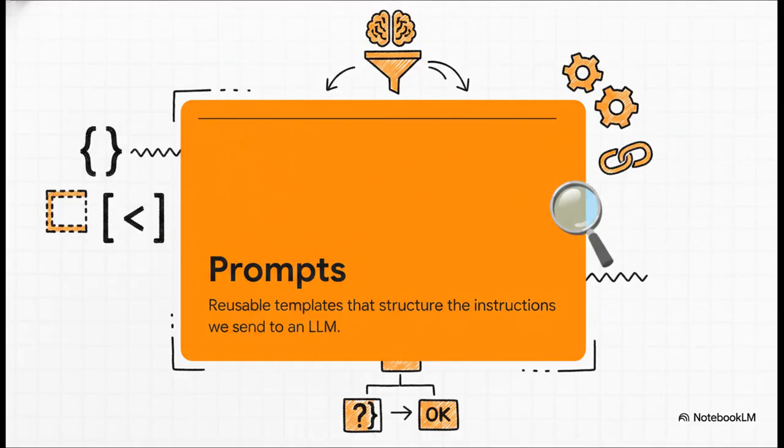First up, we've got prompts. You know how you have to type out super specific instructions for an AI? Well, instead of doing that from scratch every time, developers create a template with little placeholders in it. This lets them feed new information into a consistent set of instructions, which makes their apps way more reliable.